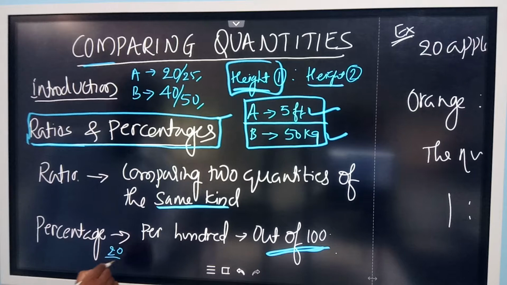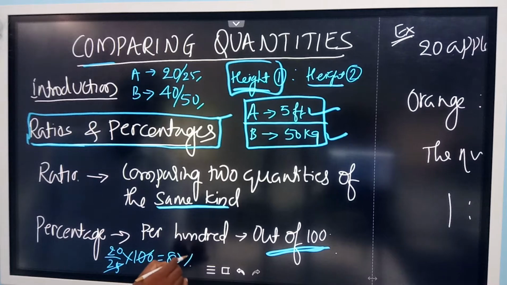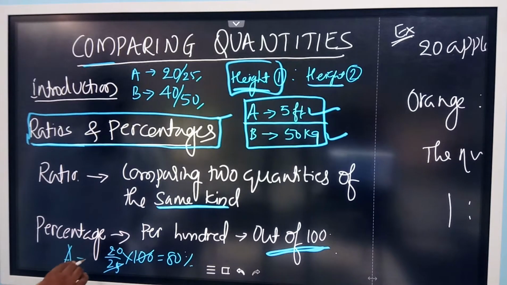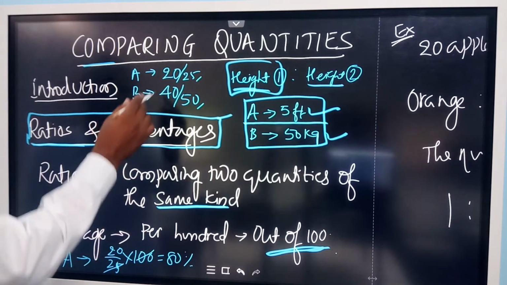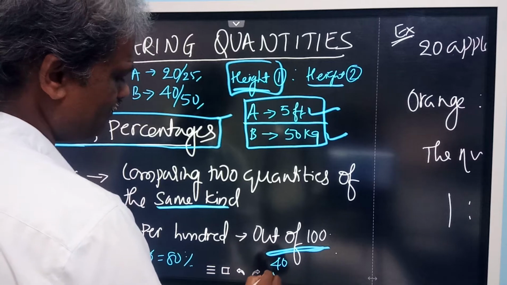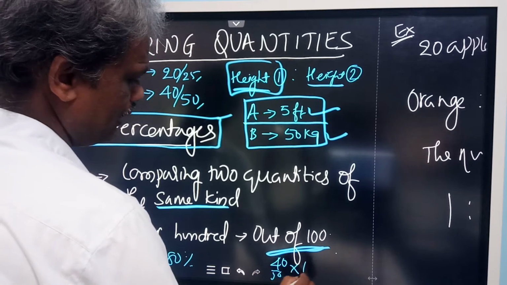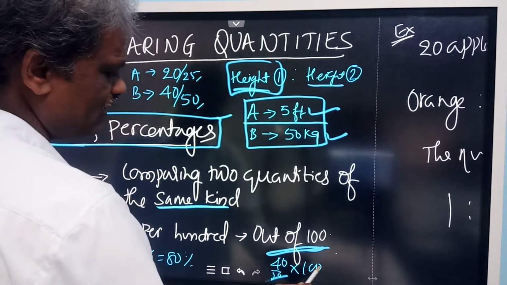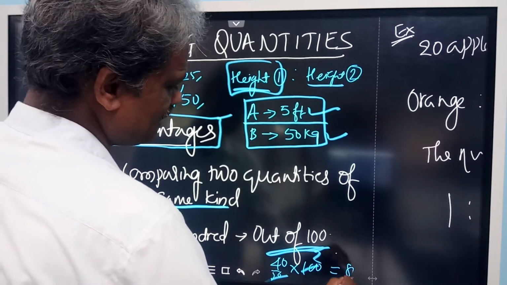It is 80%. So A's score is 80%. In the same way, B's percentage: he scored 40 out of 50, which is also 80%. Both are the same.